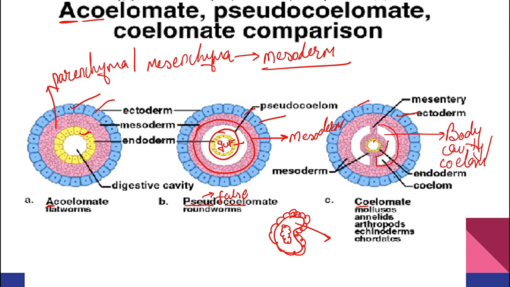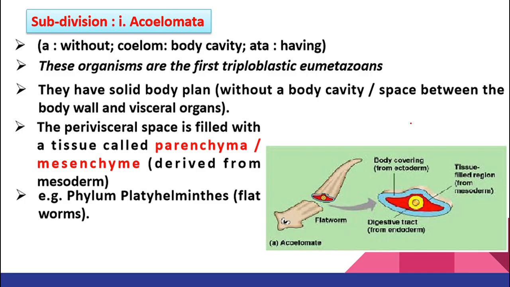Here also you have this pink color of mesoderm. Everywhere it is lined by mesoderm. So for an organism to be called a coelomate, the body cavity has to be lined all over by mesoderm. Am I clear? Now, let's see what is written in your textbook.